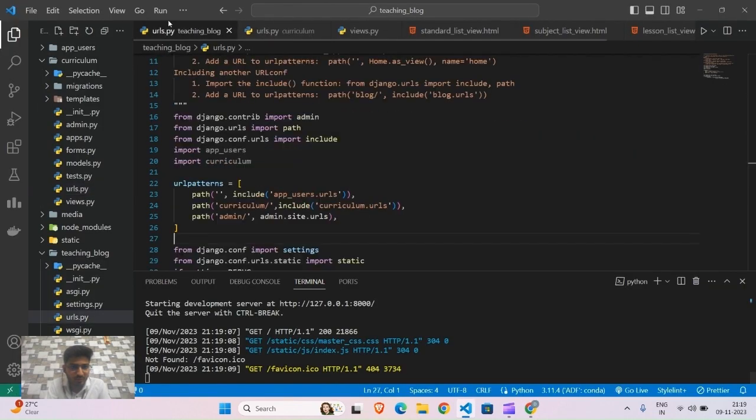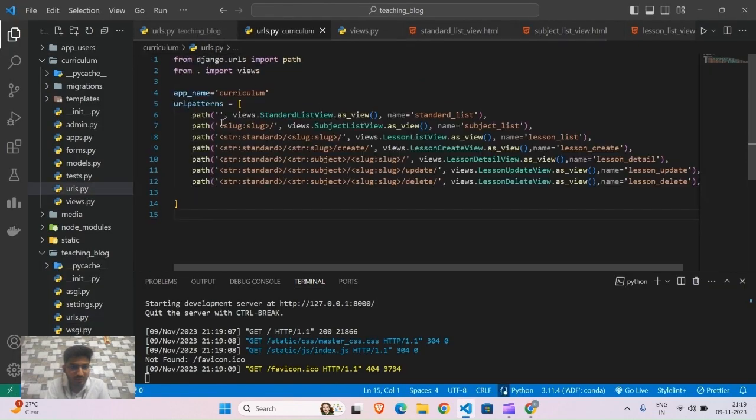After providing the curriculum path, our first path is empty, and we have created a class view, and it will call the standard list view, and we have provided the name standard_list.